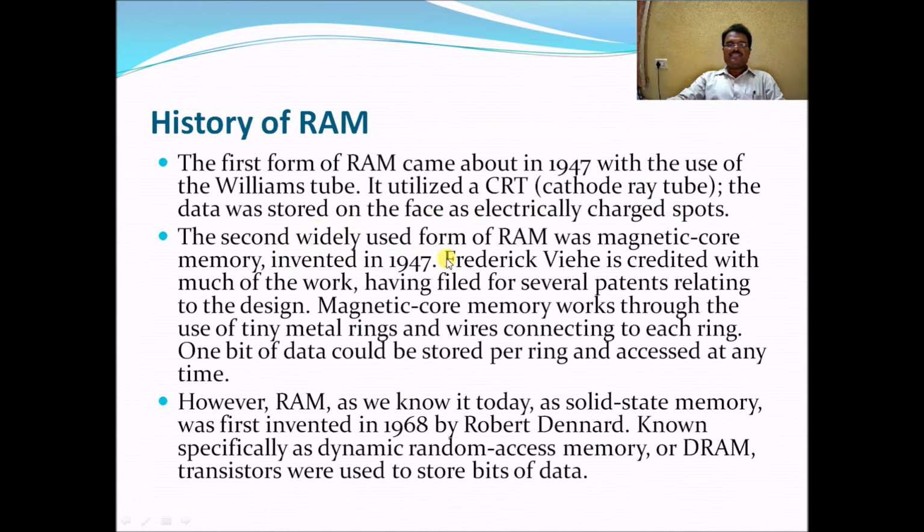The second widely used form of RAM was magnetic core memory, invented in 1947. Frederick Viehe is credited with much of the work, having filed for several patents relating to the design. Magnetic core memory works through the use of tiny metal rings and wires connecting to each ring. One bit of data could be stored per ring and accessed at any time.